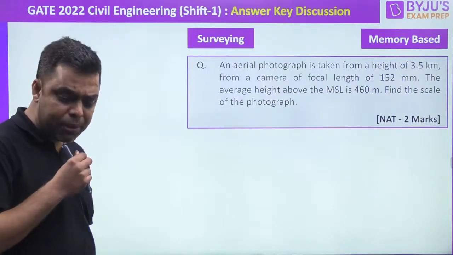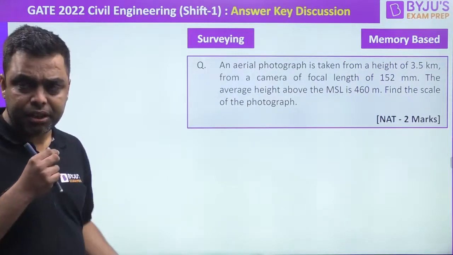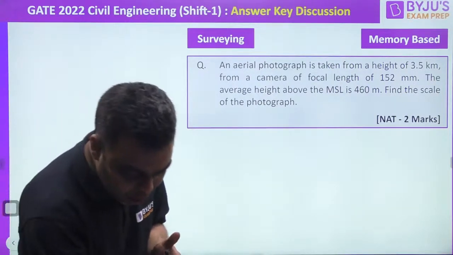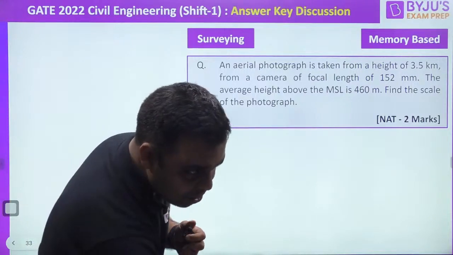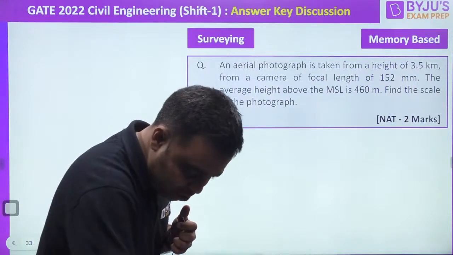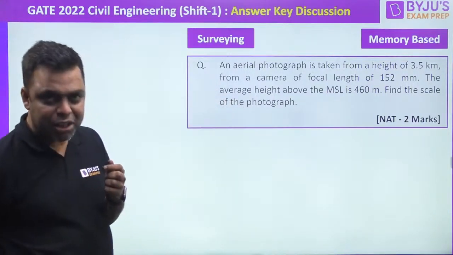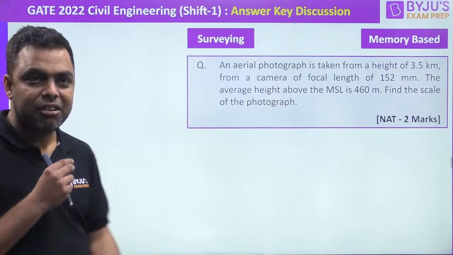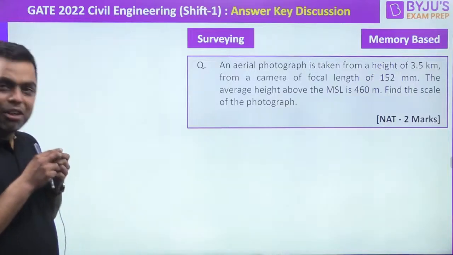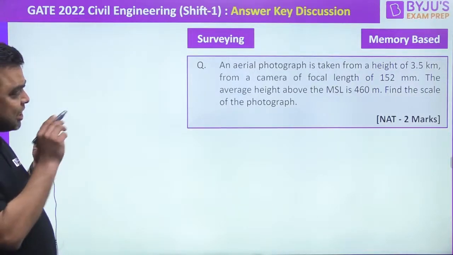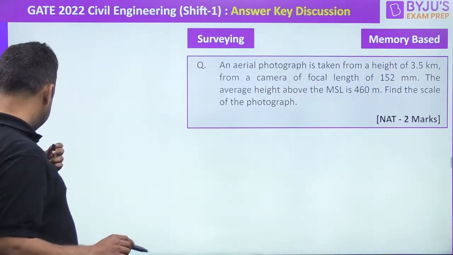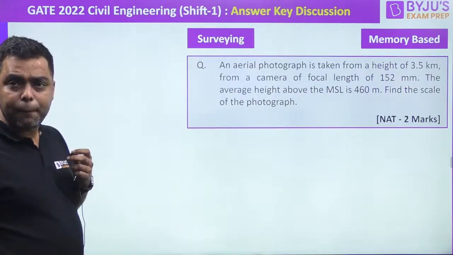Can you just confirm please? I'm just trying to search for my calculator. Where is my calculator? Fine, no issues. I'll try to manage without a calculator. Is this the question correct everyone?